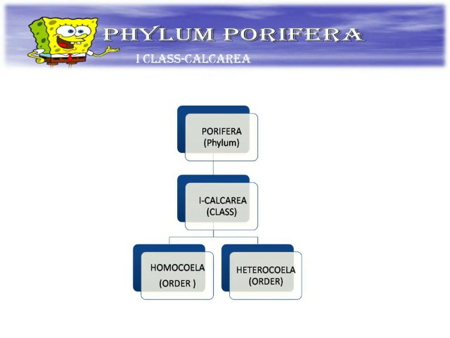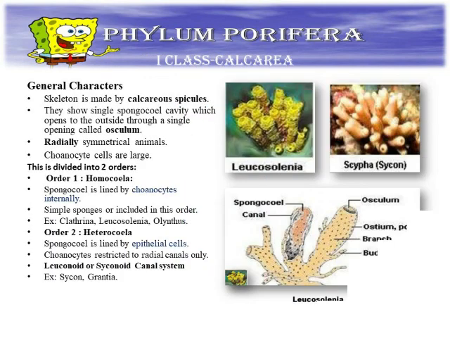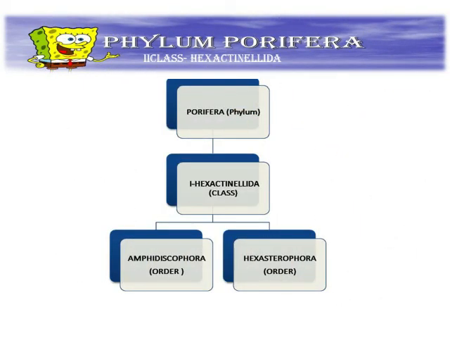Next, general characters of the Calcarea. Calcarea means calcareous spicules. They are divided into two orders: Homocoela and Heterocoela. These are the examples: Leucosolenia, Scypha, and Grantia.